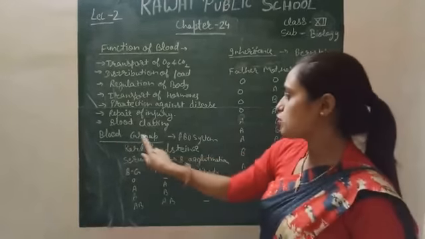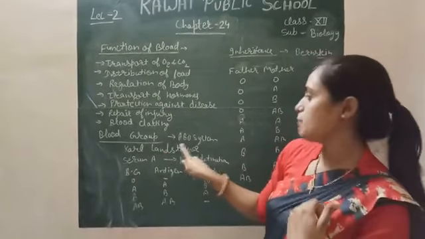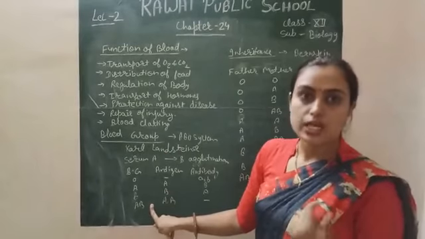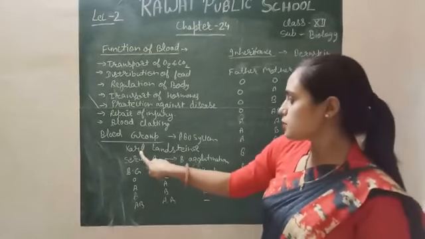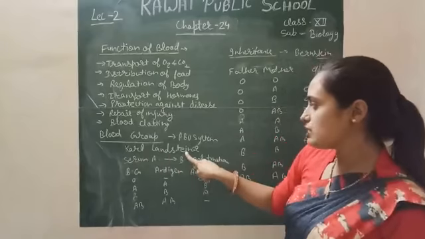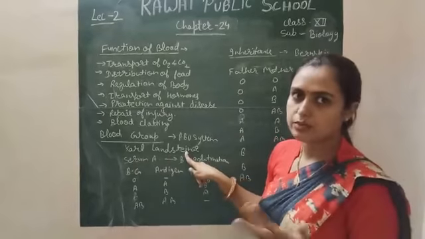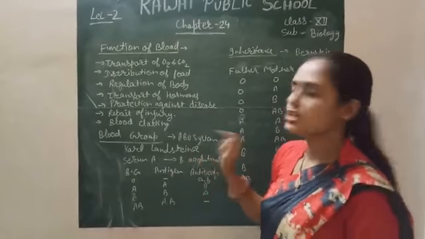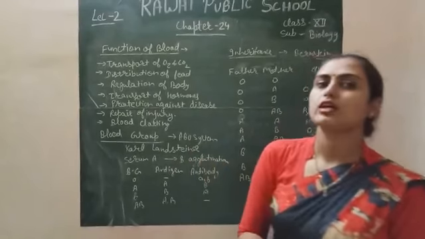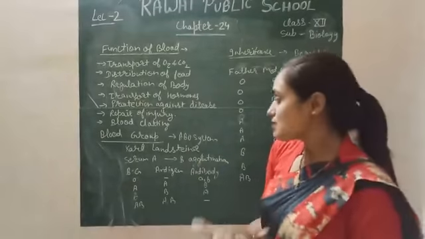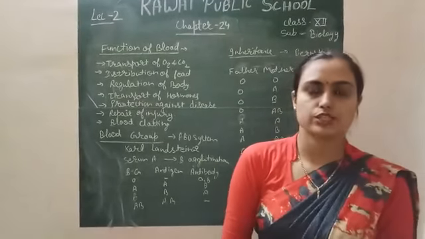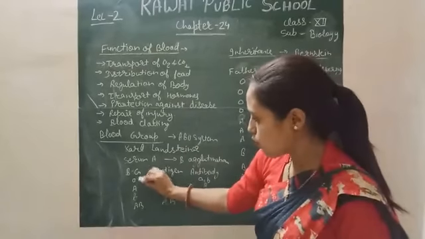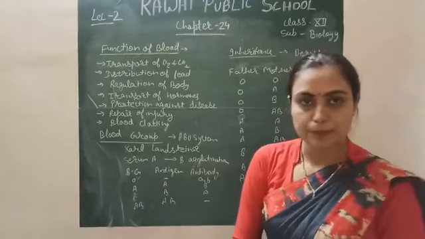Okay, the concept of blood group: humans have the ABO system, the ABO type of blood group. It means we have 4 different types of blood groups in human beings. The term blood group and the concept of blood group were given by the scientist Karl Landsteiner, right? This scientist gave the ABO system. What is the ABO system and how does it work in the human body? ABO means we have 4 types of blood group: O, A, B and AB, right?